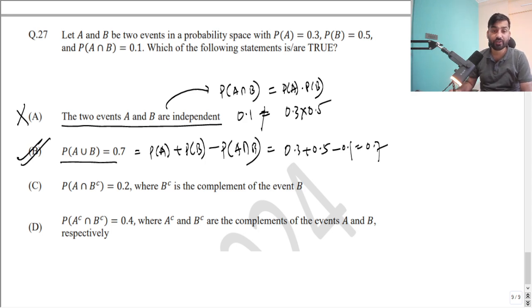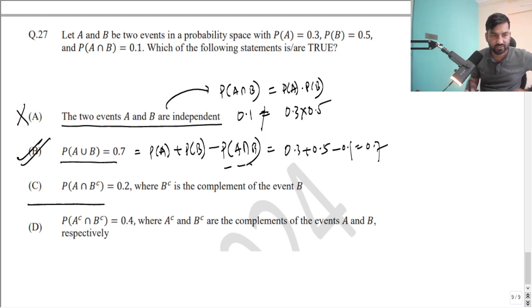You can use the principle of inclusion and exclusion and write the formula. I think everybody can understand how we write probability of A union B. Probability of A union B means A or B occurs, at least one of A and B occurs. At least means A can occur, B can occur, and both can occur. So A can occur, B can occur. Now there will be over counting, so you have to subtract. I have discussed these things in the classroom. So option B will certainly be correct.